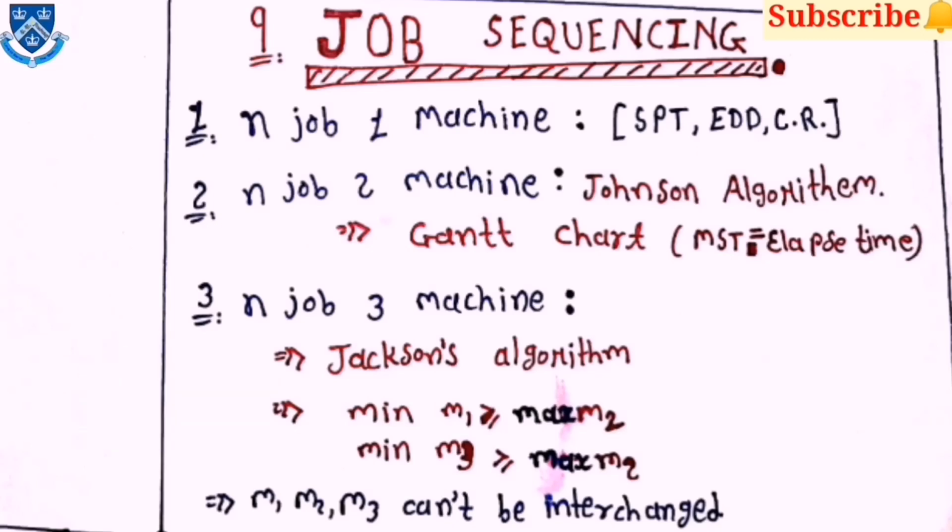For that, two conditions are there. First, minimum of M1 is greater than or equal to maximum of M2, and the other is minimum of M3 greater than or equal to maximum of M2. If one of these two conditions is satisfied, then you can use Johnson's algorithm.